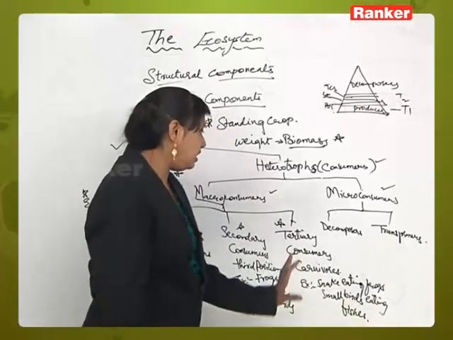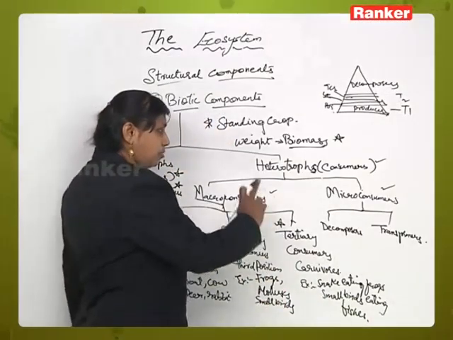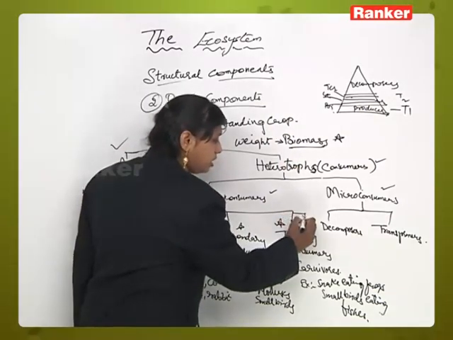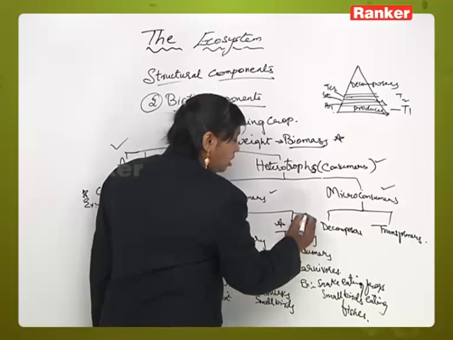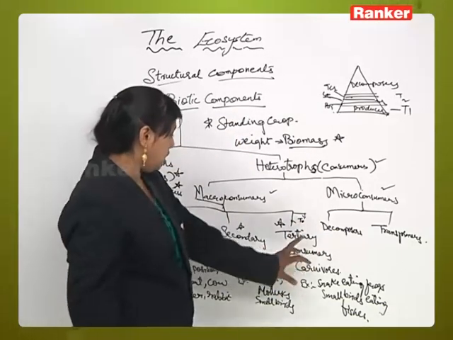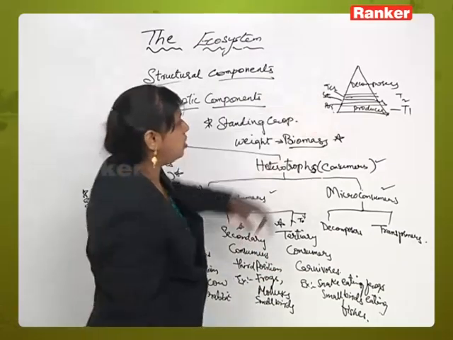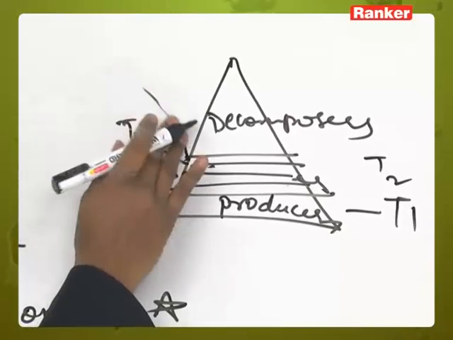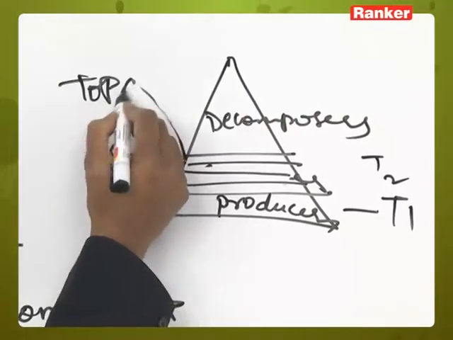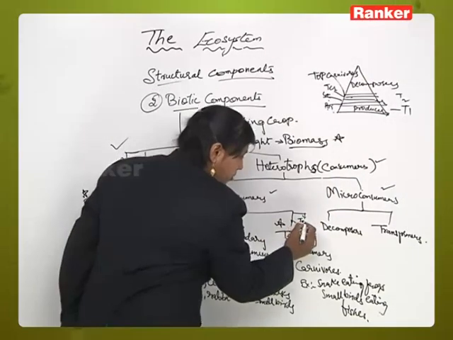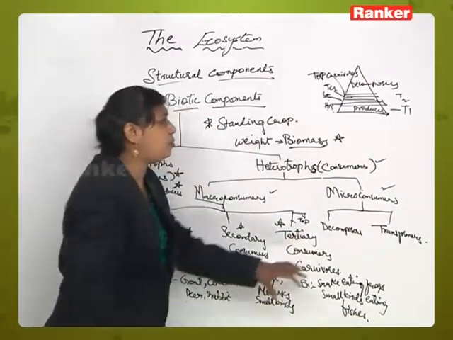Okay. Now in addition to that, in some ecosystems you will also see the presence of a fourth type of consumer. Those are called top consumers or top carnivorous animals. Instead of three, in some ecosystems you will see primary, secondary, tertiary, and one more, that is called top carnivores. Now here you will see the presence of top carnivores.